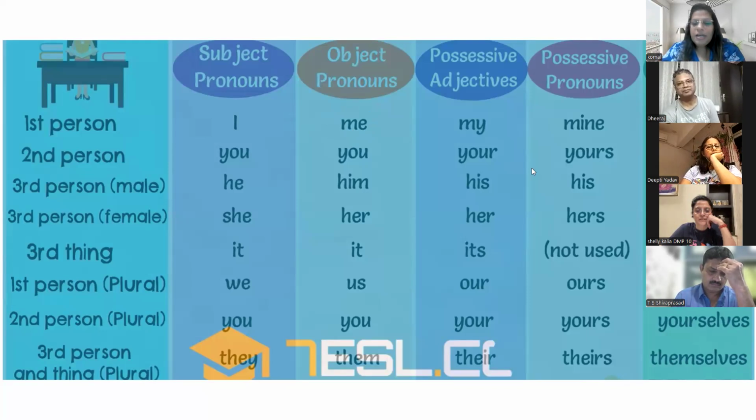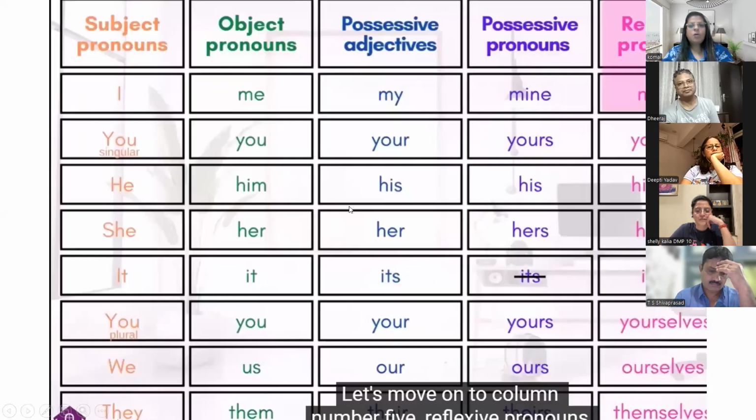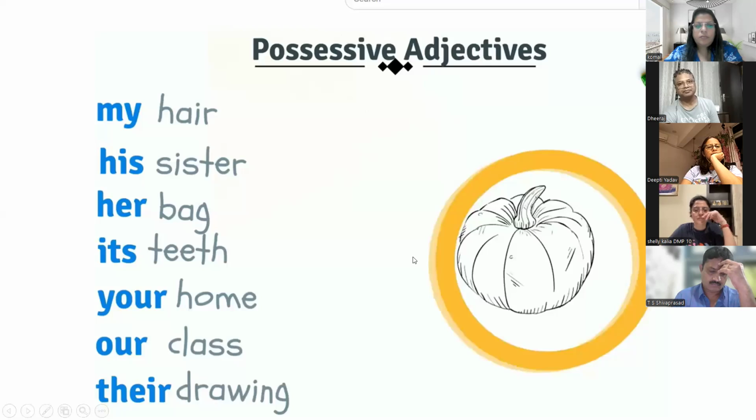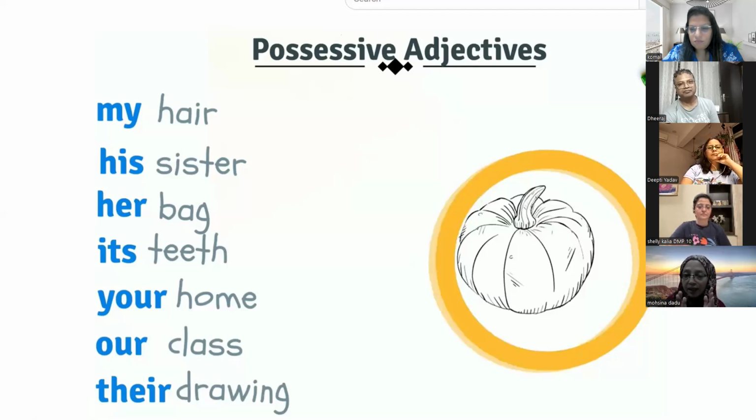Okay, now we will do this in a little more detail. Now this is a chart. Ma'am, I have a question. Yes, Mosina. Ma'am, I have read somewhere, I don't exactly remember, that when we are using two pronouns, he and I, what should be the order? Should I come first or he first? It is not like that, Mosina; I haven't seen it. You can use he and I.